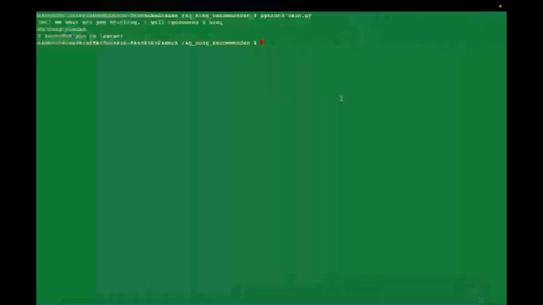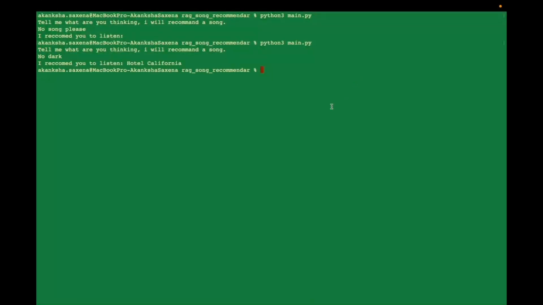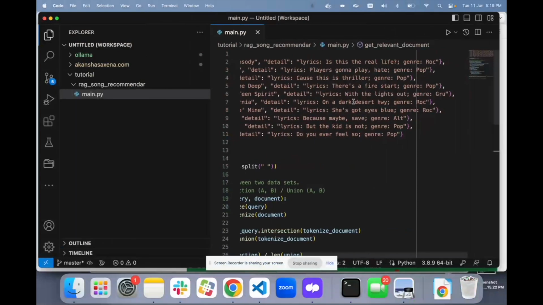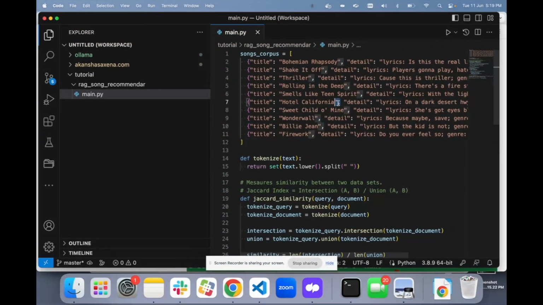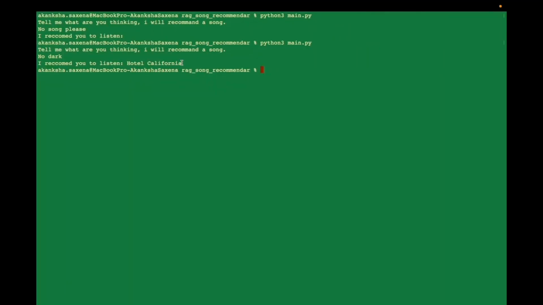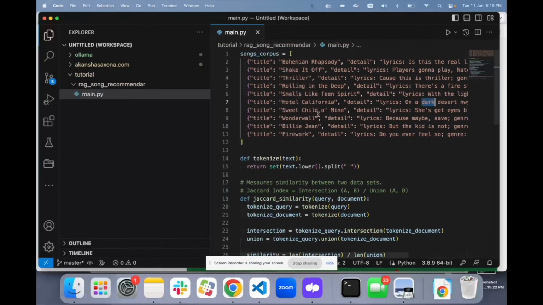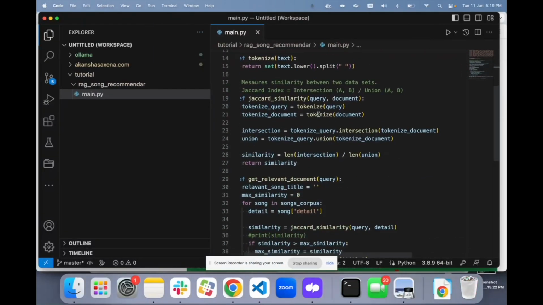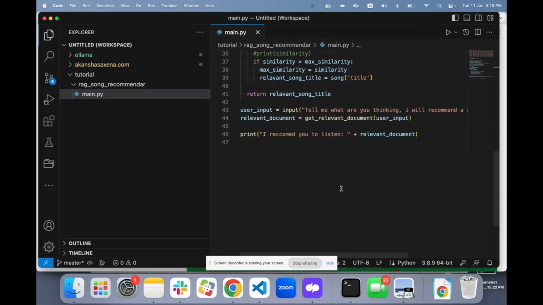I'll say no dark, and it will return me Hotel California, even though Hotel California has a dark thing. It is dark, but it is still returning me Hotel California. So it is not working. It is matching against the similarity, but it is not understanding what I'm trying to say. So here we will need an LLM system to understand and generate the response according to the user input, right?